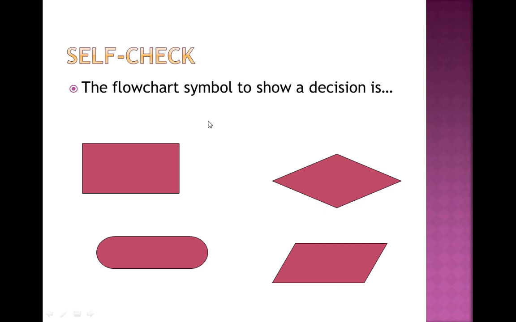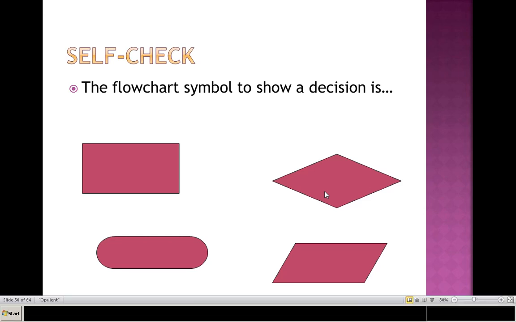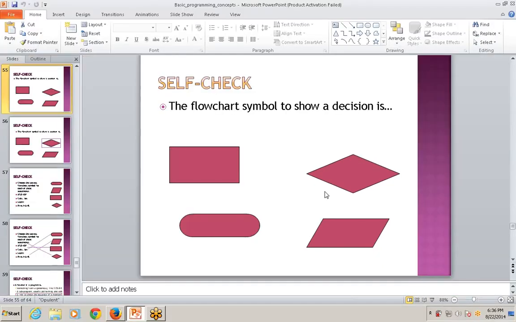Next is the flowchart symbol to show a decision. Now the answer is this or this. You tell me using the chat. Please text the answer, which is the correct solution. Tell me which is the correct solution.